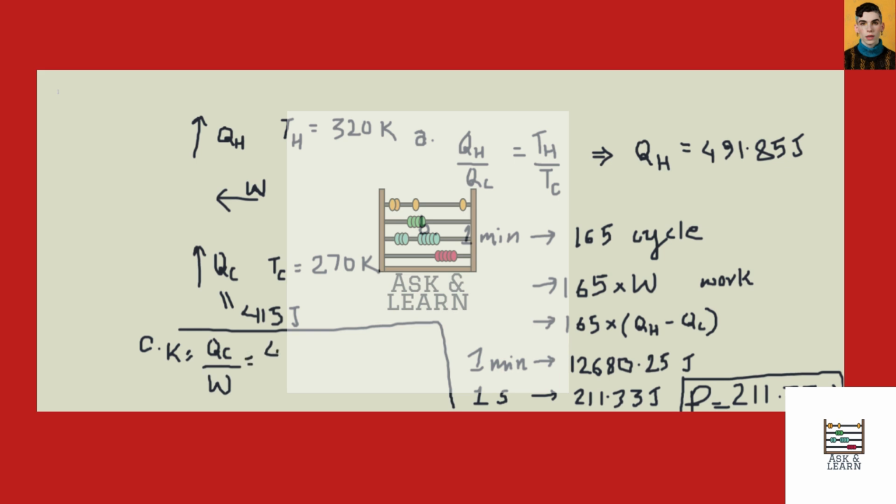So this is equal to 415 divided by the difference between QH and QC. As you substitute the values of QH and QC and calculate this, you get K to be 5.4. The coefficient of performance for this refrigerator is 5.4. So this concludes the solution for this question.